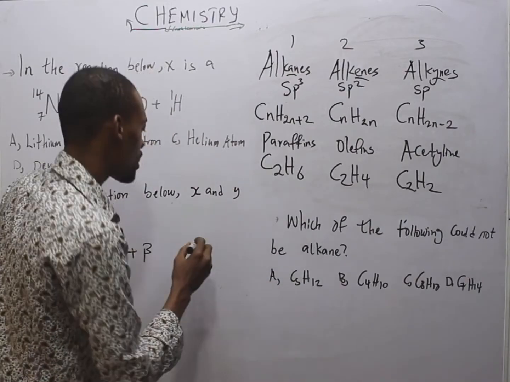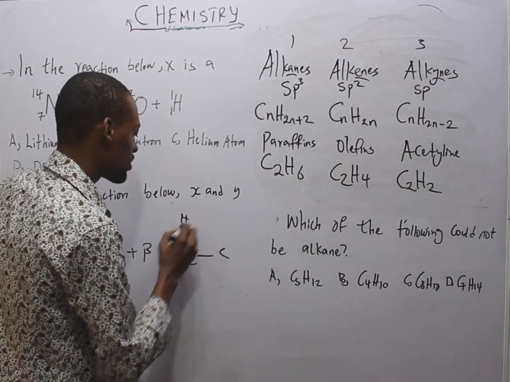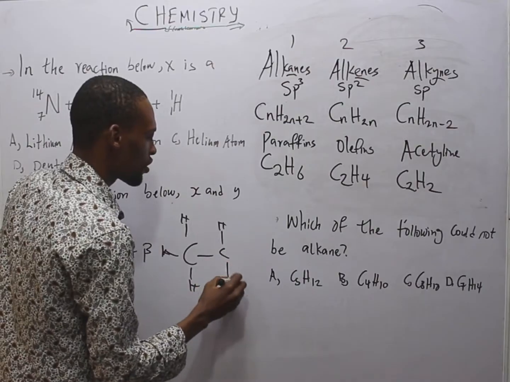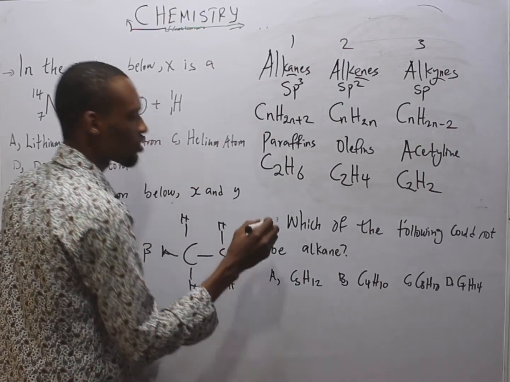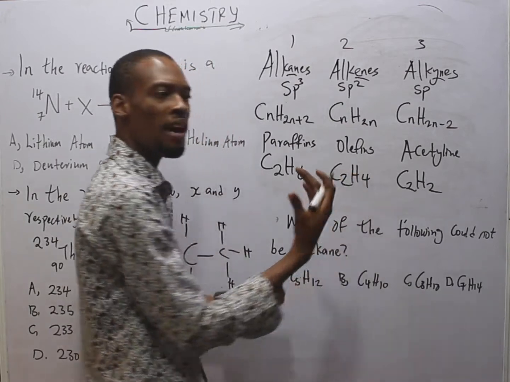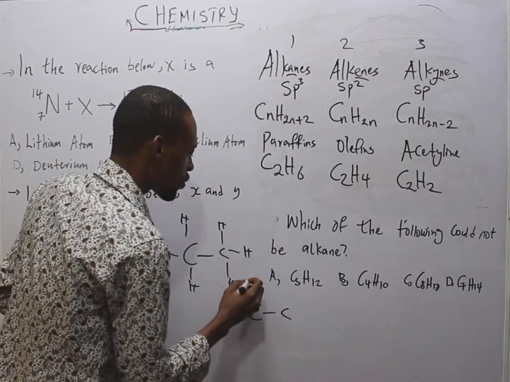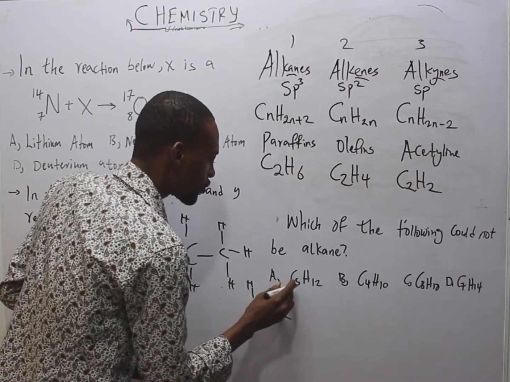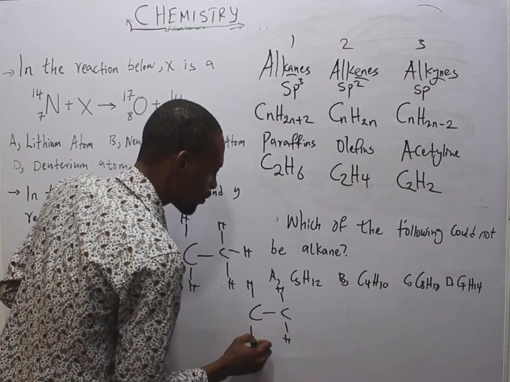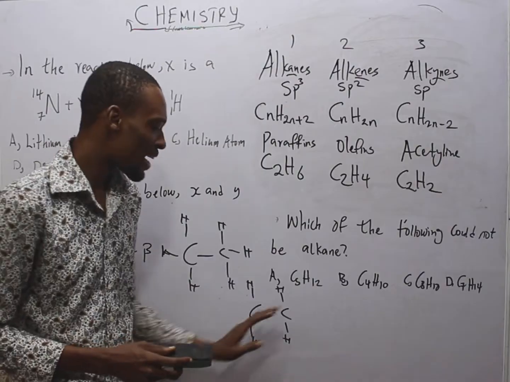How do we draw this? It means 2 carbons, 6 hydrogens: 1, 2, 3, 4, 5, 6. For the alkene, it means 2 carbons, 4 hydrogens. So that should be the first carbon, the second carbon, and 1, 2, 3, 4 hydrogens.